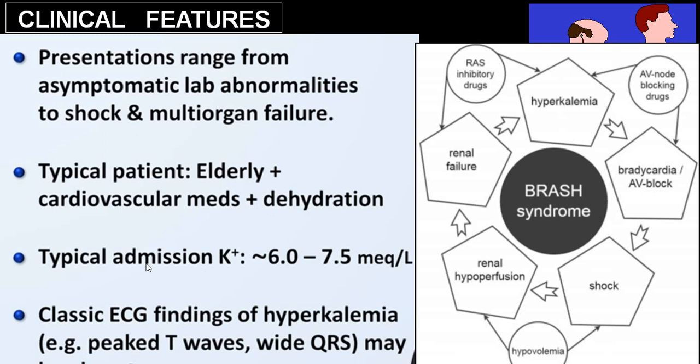So the person will have a potassium level more than 6, sometimes even more than 7.5, and because of that you will get classical changes in ECG, that is peaked T wave and wide QRS complex. A good number of times it may not be seen in an ECG, but the blood level of potassium will be high, and we already explained this particular phenomenon.